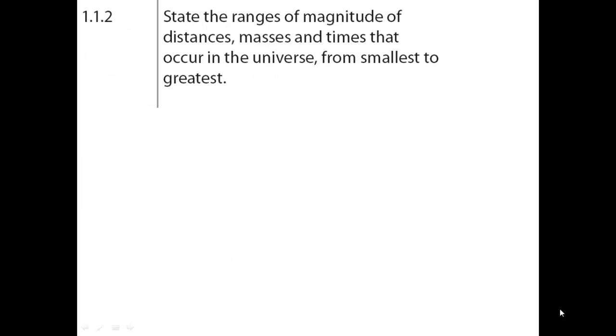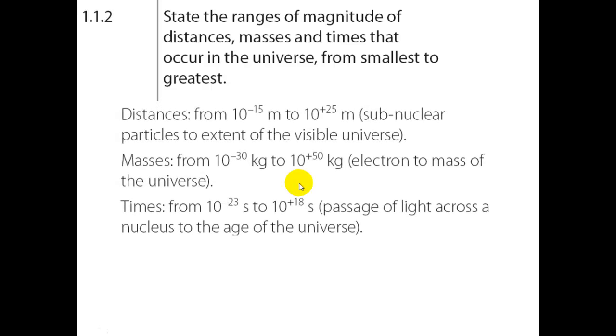We have to state the ranges of magnitude of distances, masses, and times that occur in the universe from smallest to greatest. So we've really just looked at that. The smallest distance is 10 to the minus 15 meters, roughly the size of a proton, the size of a small nucleus. 10 to the 25 is the size of the visible universe in meters. Masses: the smallest mass is around 10 to the minus 30 kilograms, the mass of an electron, to 10 to the plus 50 kilograms, which is the mass of the universe.